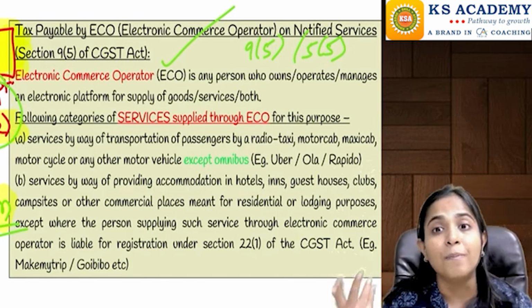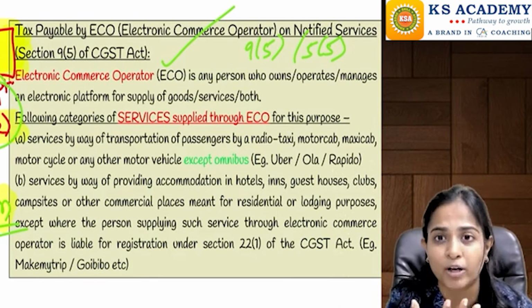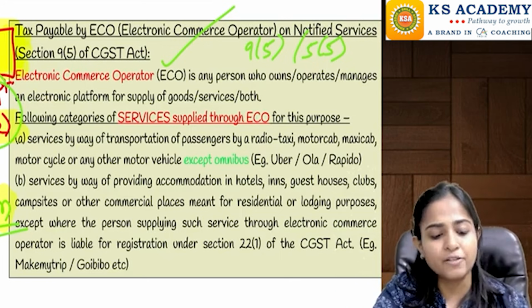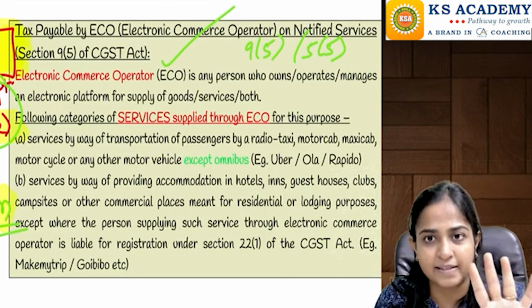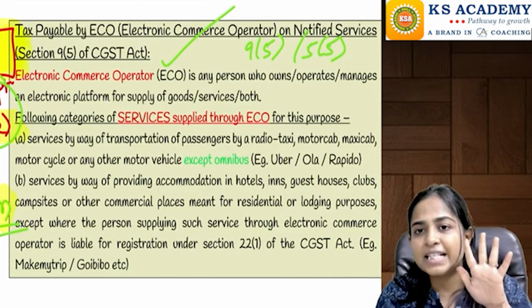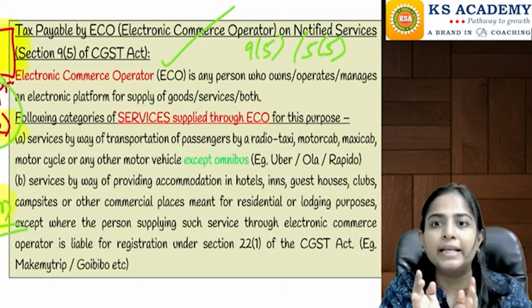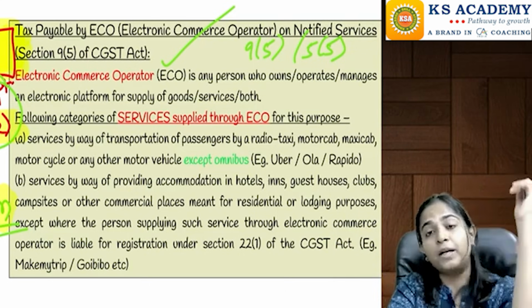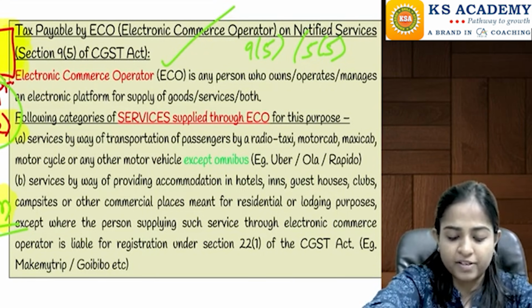Similarly, Uber, Ola, Rapido, etc. They are also owning an electronic platform through which they are providing certain services. So for the purpose of section 9.5 and section 5.5, they have notified 5 services, and if these 5 services are provided to the ultimate customer through an e-commerce operator, then the e-commerce operator will be responsible to pay the tax to the government. Now see which type of services they are talking about.